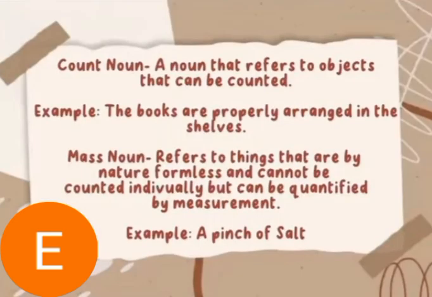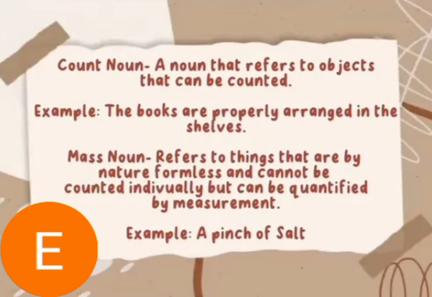We also have here the last two kinds of nouns. We have the count noun and mass noun. A count noun is a noun that refers to objects that can be counted, whereas mass nouns refer to things that are by nature formless and cannot be counted individually, but can be quantified by measurement.